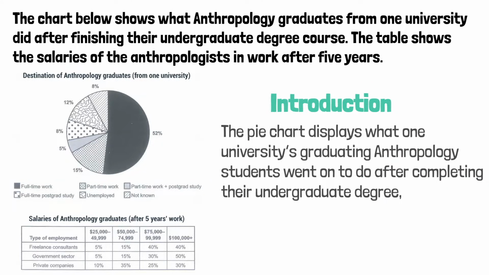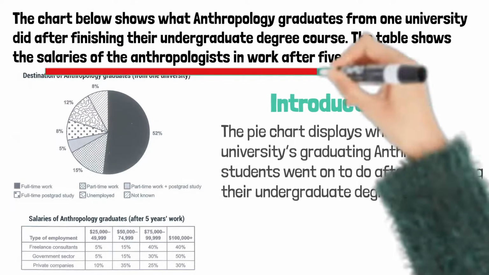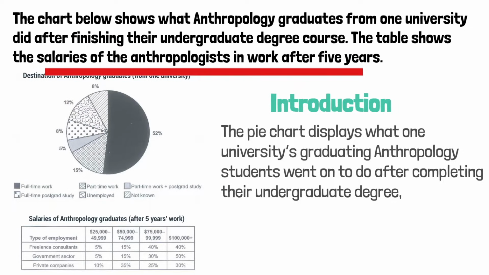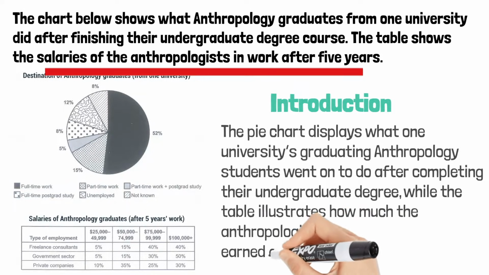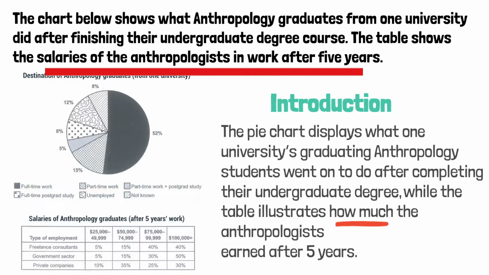Now the table shows the salaries of the anthropologists in work after 5 years. This part is a noun phrase, right? We can change its construction by using a how clause, while the table illustrates how much the anthropologist earned after 5 years. But we haven't covered this part yet.